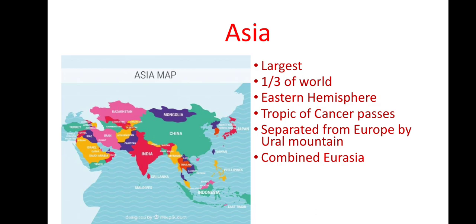Eurasia is a word that can be divided into two subwords, Europe and Asia. So Eurasia is the combined part of Europe and Asia. So you must have understood some basic information about Asia. You can get more information through other channels also.